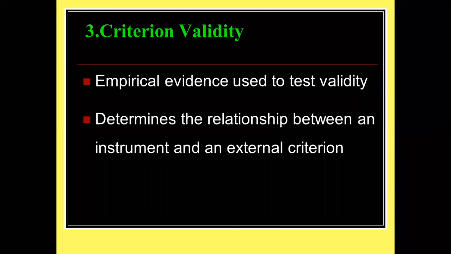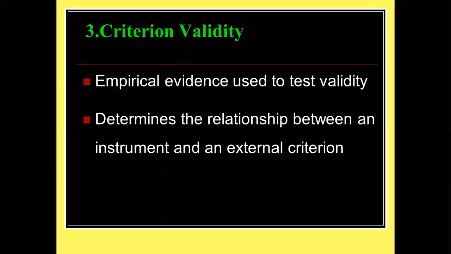Like that, in validity, we have criteria, so your tool must fulfill those criteria. If all the criteria are fulfilled by your tool, then we can say your tool has good criterion validity. Empirical evidence is used to test validity. Empirical means numerical.